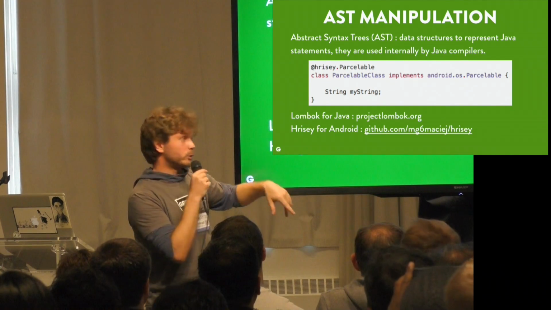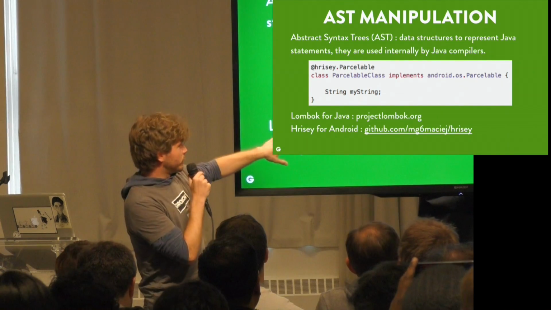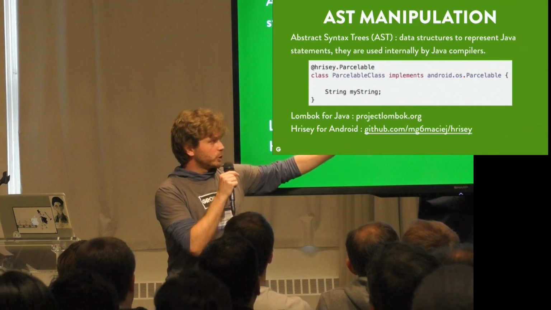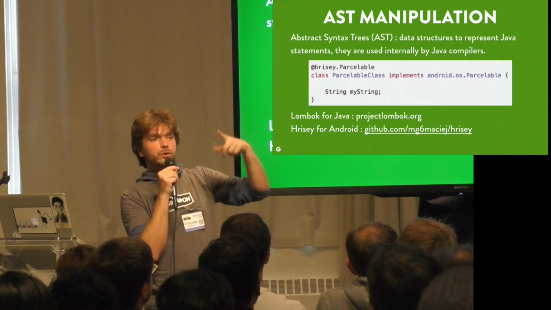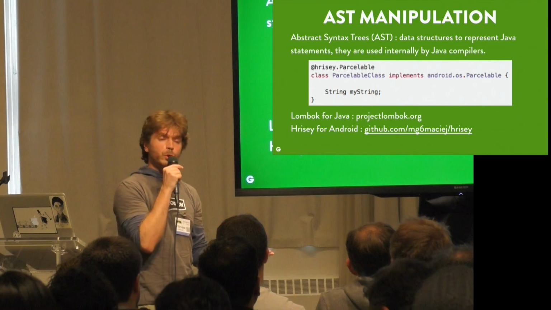All of this is going to be generated just by AST manipulation. So this is very powerful. In the Java world, you have a very well-known project called Lombok. With Lombok, you just annotate a field with @Getter, @Setter, and it will generate the setters and getters for you.